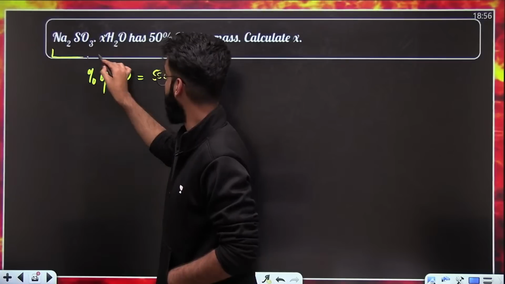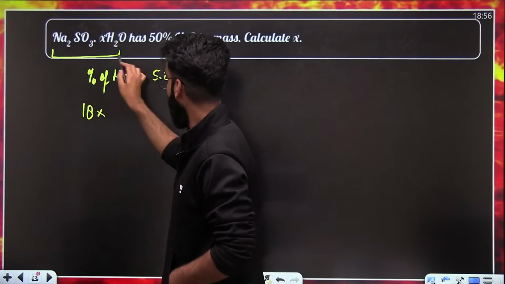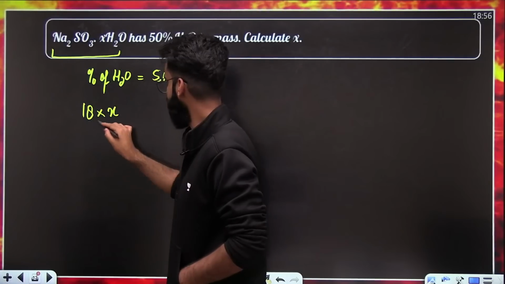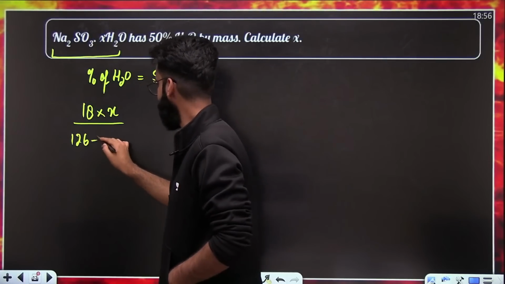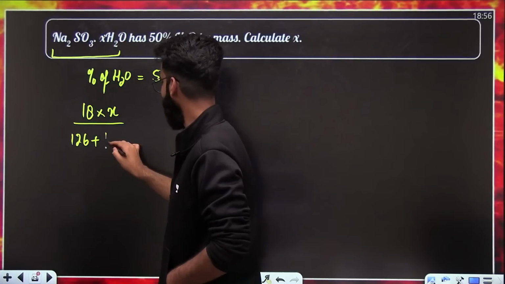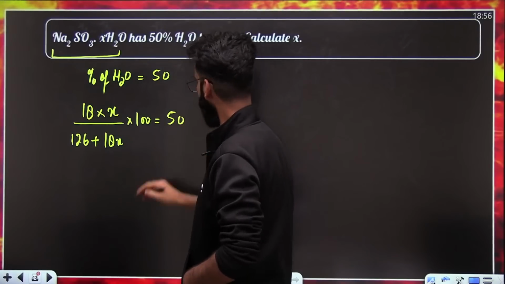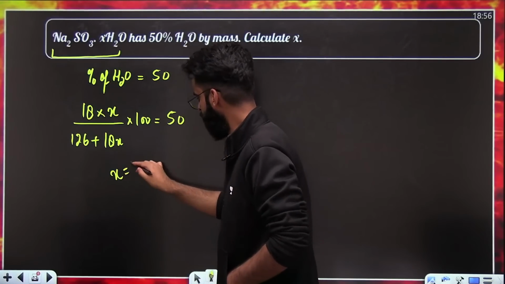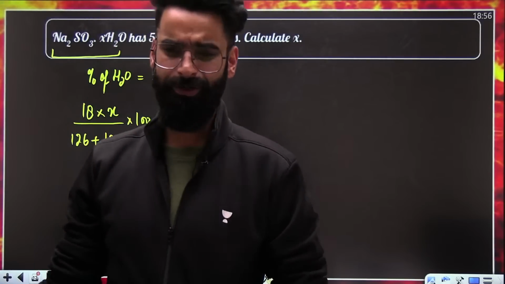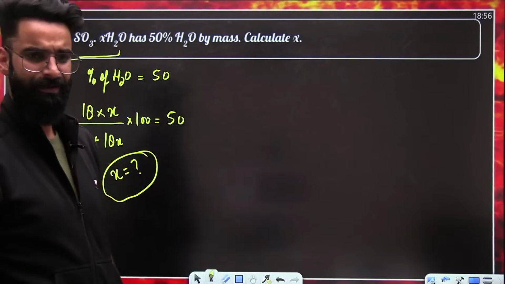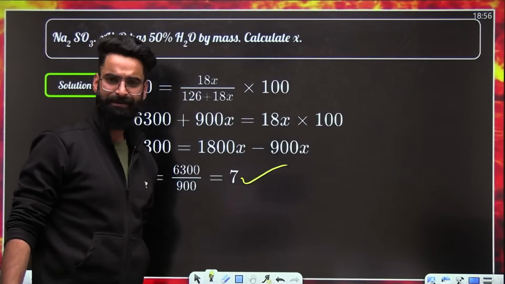Percentage of water in this sample will be equal to molar mass of water multiplied by X moles of water in 1 mole of sample, divided by molar mass of this part, 126, plus molar mass of this part, 18x, multiplied by 100. This value is equal to 50. One equation, one unknown. Solve it, get the value of x. Isn't it simple? Can't you do this, people? After solving, you'll get the value of x as 7.